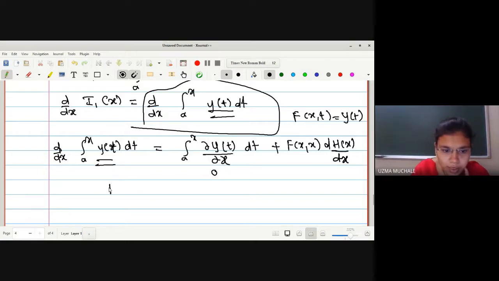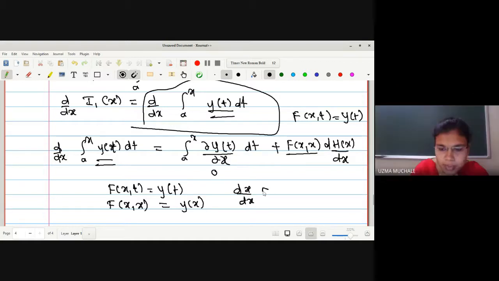Okay, now what is your f of x, t? It is nothing but y of t. Correct. Now if I want to find f of x comma x, because we have to put the upper limit now, and the upper limit is x, wherever you have t, you have to put x. So here there is t, therefore what will we put? y of x. Okay. So the value of f of x comma x we have got as y of x. Okay. What is the derivative of h of x with respect to x?